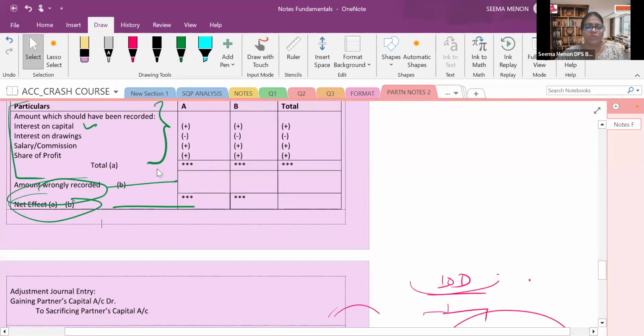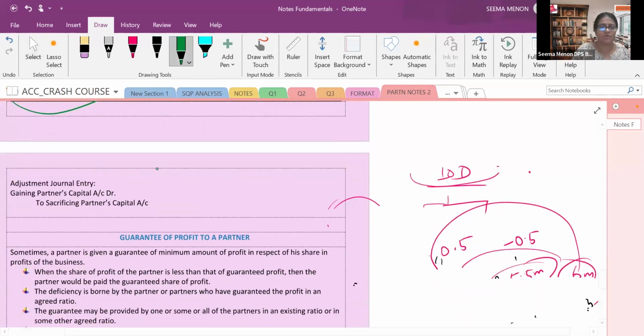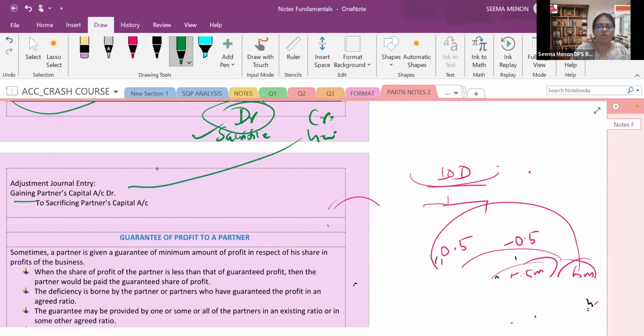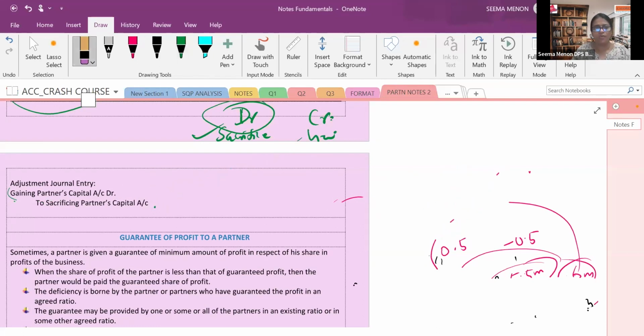Here there is nothing to explain through theory. While you are doing the adjustment entry, the rectification, some partners will sacrifice, they will lose. And some partners will get the benefit. Sacrificing partners will be credited and gaining partners will be debited, because the gaining partner will always compensate the sacrificing partner. We will learn that in the practical portion. Now there is nothing to worry about that.